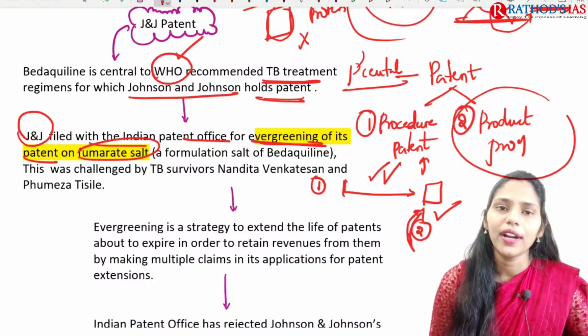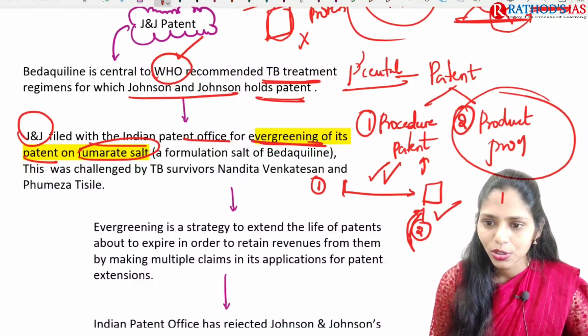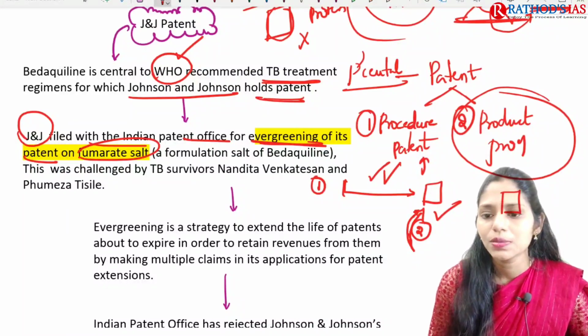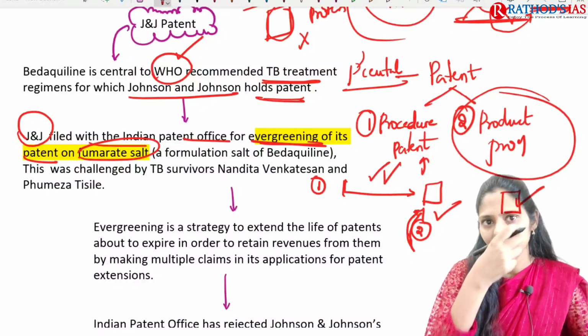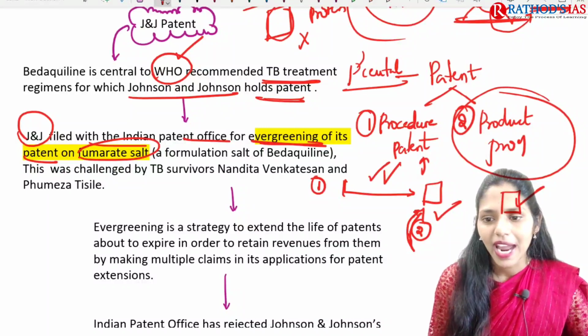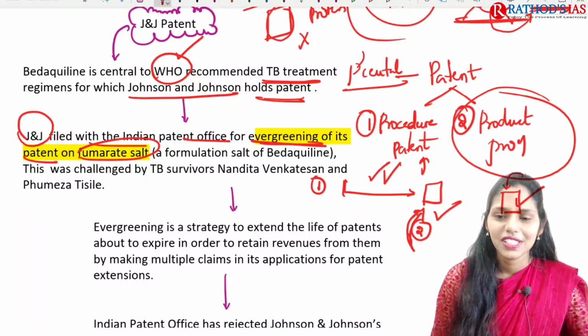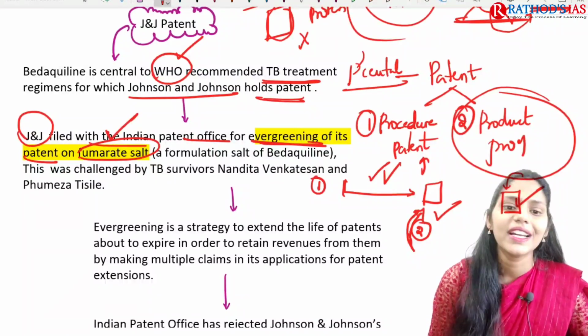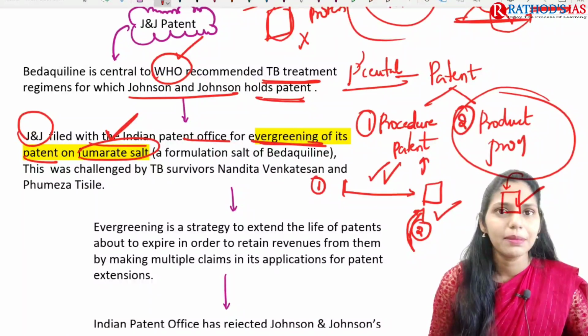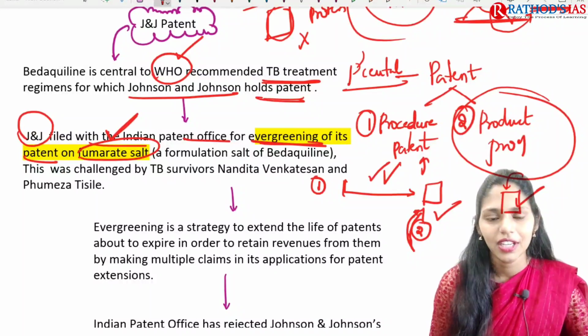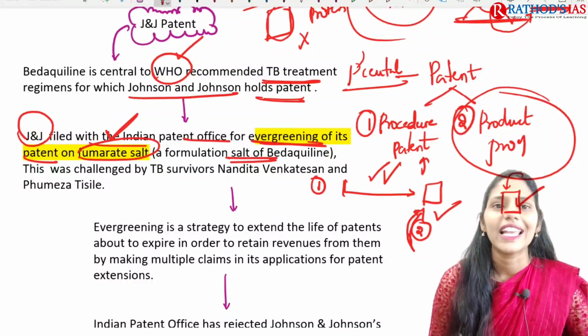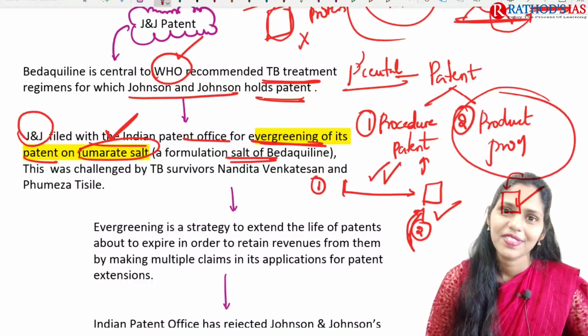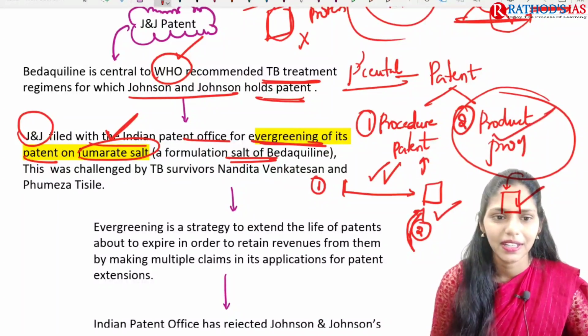Next one is product patent. Product means, for example, this is the final product, and this product has antimicrobial activity, and they will add some other compound to this. So in the case of Johnson & Johnson, they added fumarate salt. It is nothing but the salt formulation of bedaquiline, and they want to extend the patent. Okay, so this is the product patent.